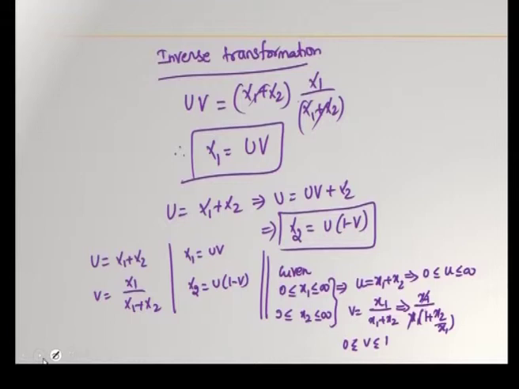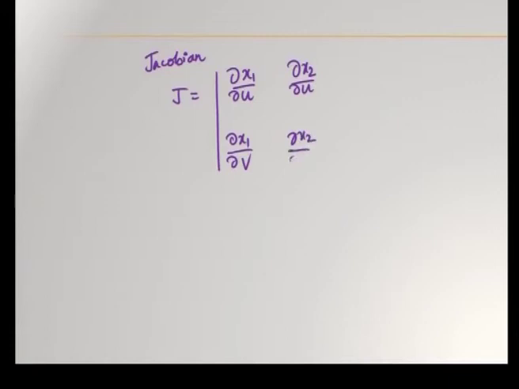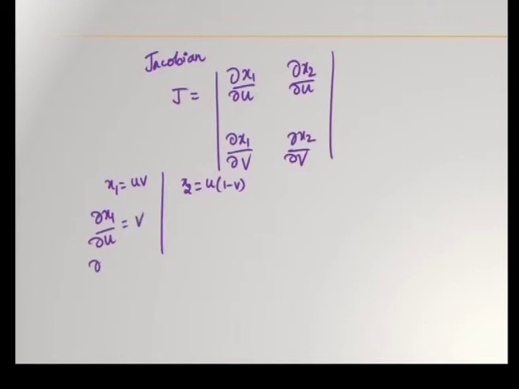Next, the Jacobian we have to find out. Jacobian j is equal to modulus of dou x1 by dou u, dou x1 by dou v, dou x2 by dou u, and dou x2 by dou v. Okay. x1 is uv, x2 is u into 1 minus v. So, what is dou x1 by dou u? It is v. Dou x1 by dou v is equal to u.